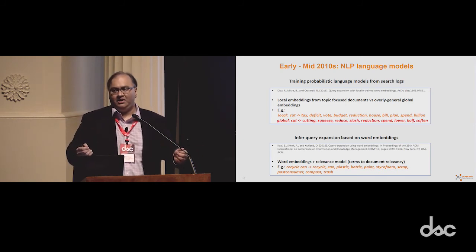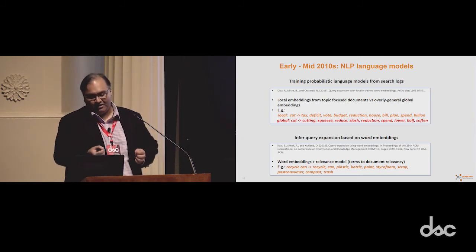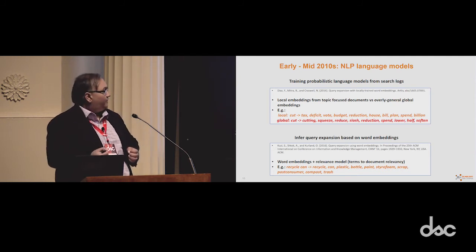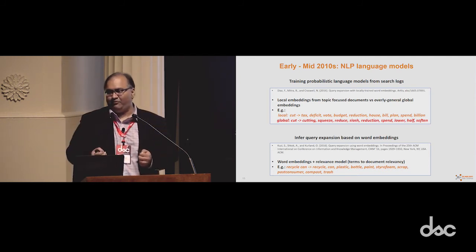not from Google's expansive domain. If you take the example of cutting, the meaning of these two words is quite different if you switch the domains from local to global. In the first one, cut is focused mostly on the tax system: tax, ward, budget, reduction. In the second one, cut has a more general meaning mixed in with different interpretations: spend, lower, slash, reduce. So the focus here is to create the word embeddings from our local space, and that can help us tackle our problem more easily.